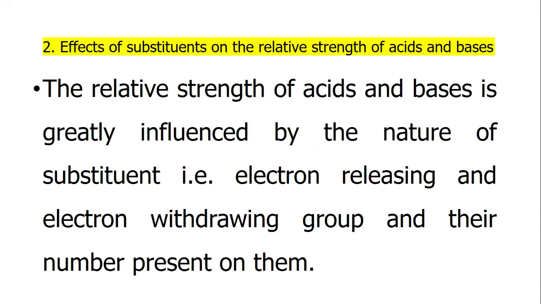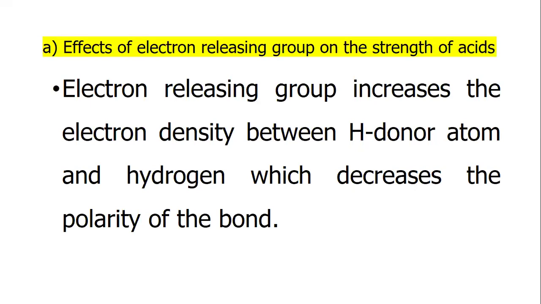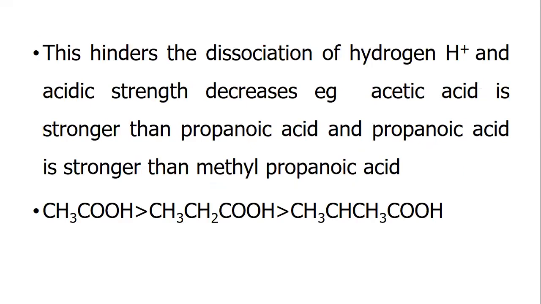Effects of substitution on the relative strength of acid and base. The relative strength of acid and base is greatly influenced by the nature of substitution, that is, electron releasing and electron withdrawing groups and their number present on them. Effect of electron releasing groups on the strength of acid. Electron releasing groups increase the electron density between the hydrogen donor atom and hydrogen, which decreases the polarity of the bond. This hinders the dissociation of hydrogen, and acidic strength decreases. Example: acetic acid is stronger than propionic acid, and propionic acid is stronger than methyl propionic acid.